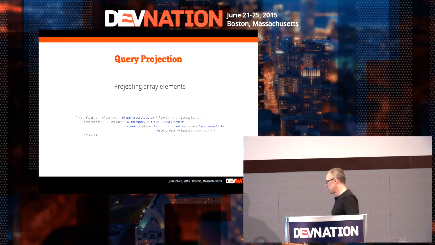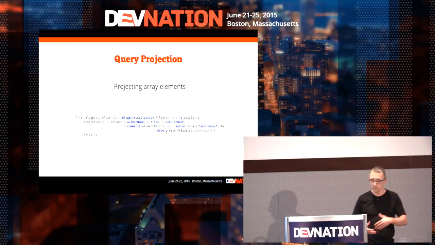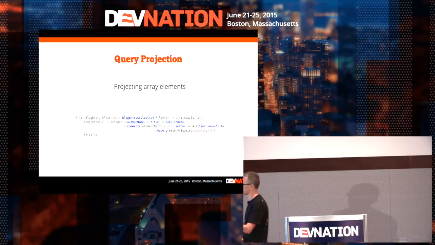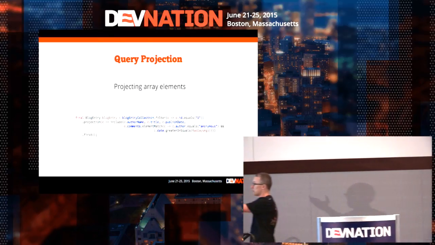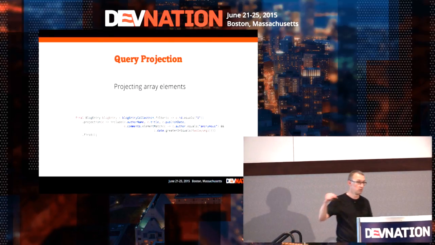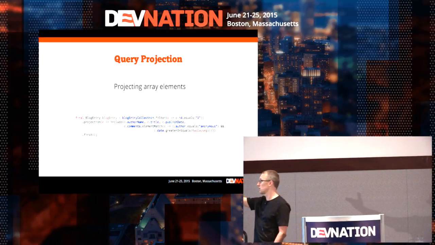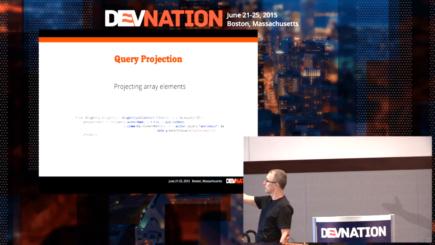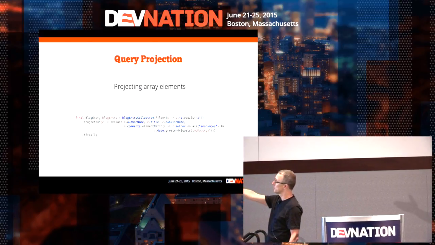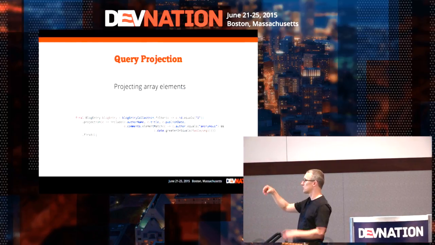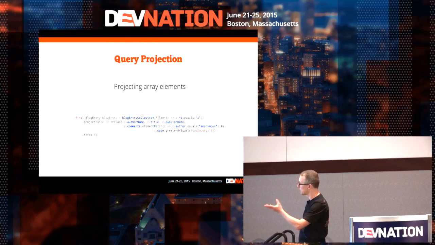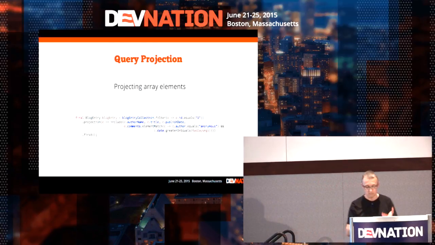We can also do something like this. We can also project on arrays. So let's say, for example, that I don't want to pull all comments, but I want to pull some specific comments that match some specific criteria. Once again, we can use projection, and we are going to give a new Lambda expression inside, where we can say that we want to include, to get a first, a blog entry whose ID is 1. We just want author name, title, and publish date, and all comments from anonymous user less than 2 days ago. That's just a use case.